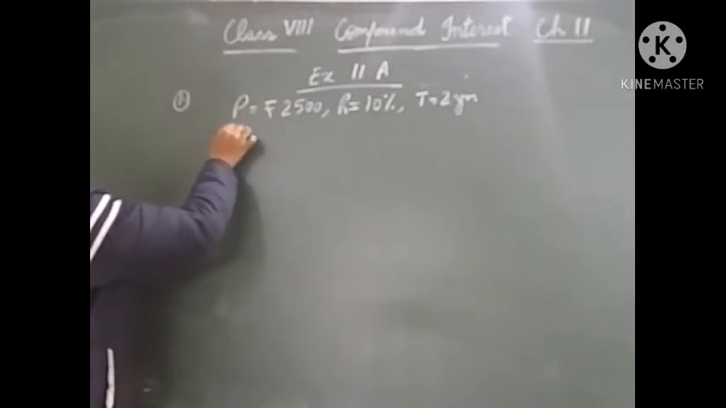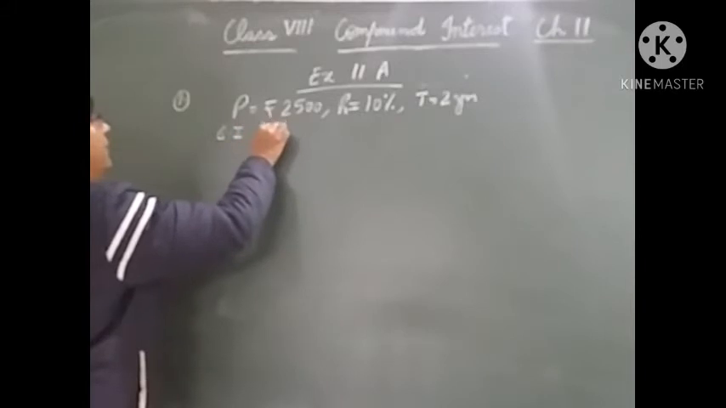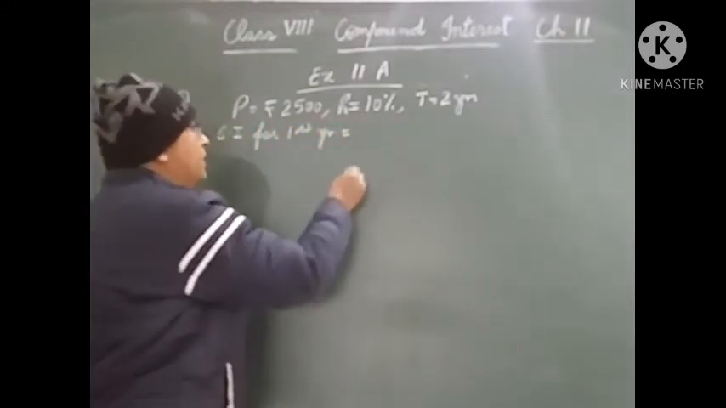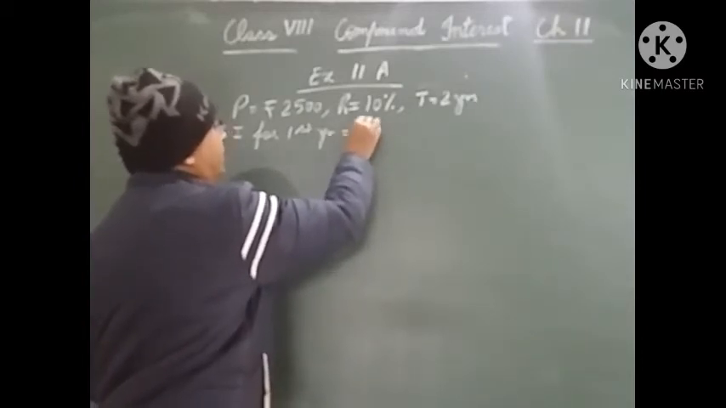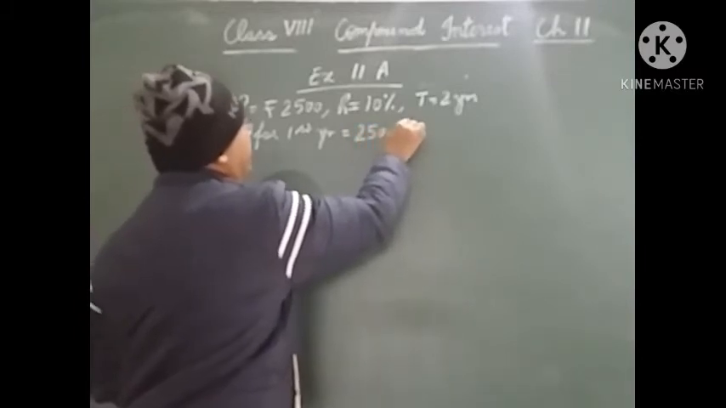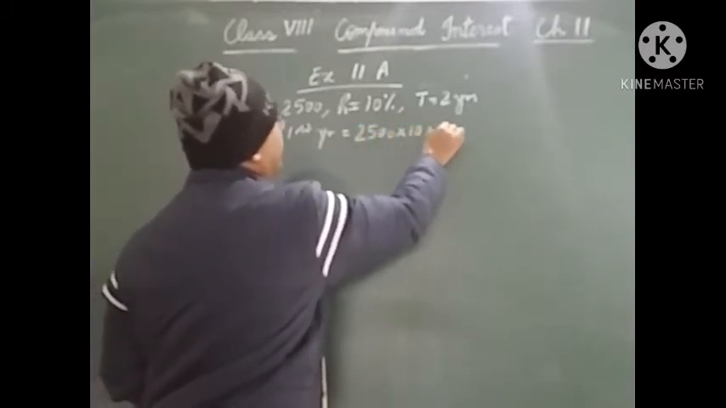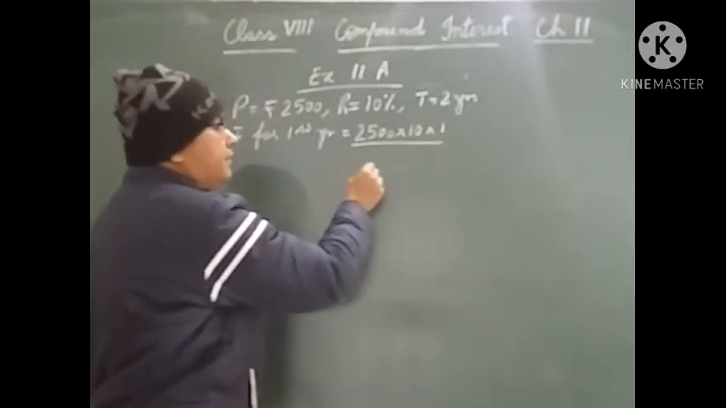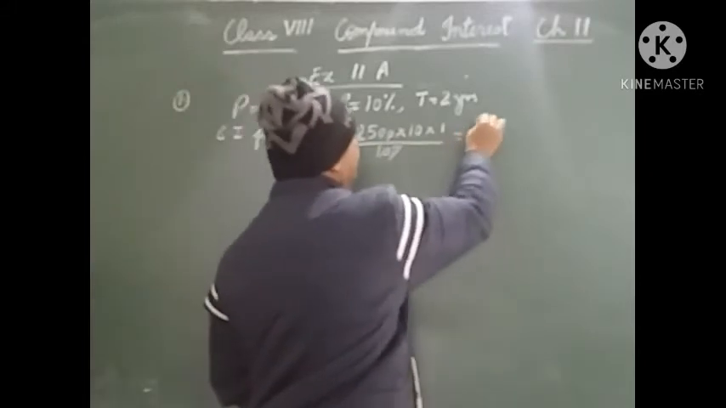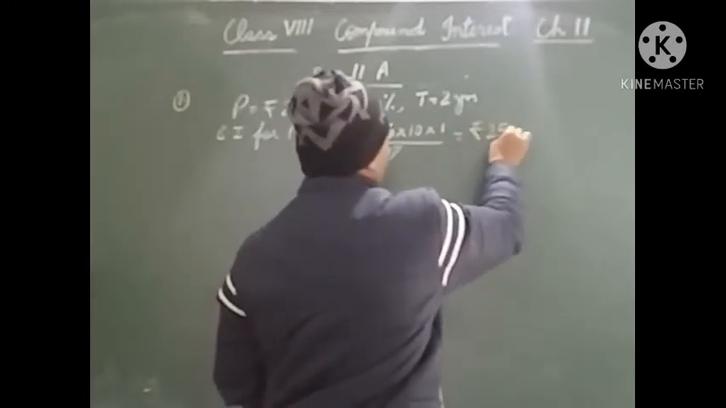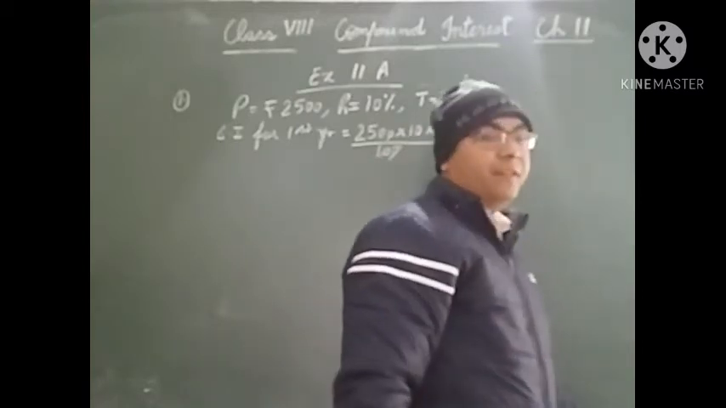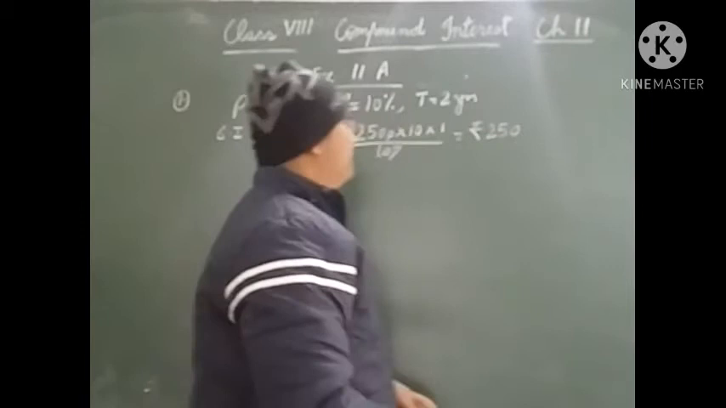So compound interest for first year. We will use the same formula P into R into T upon 100. So principal is 2500, rate is 10%. Here time will be taken as 1 because we are finding the compound interest for the first year. So it will be rupees 250. So simple interest or compound interest for this sum for the first year is rupees 250.